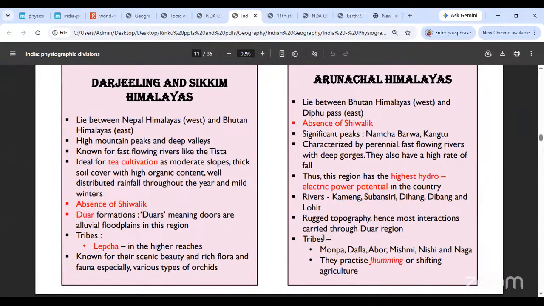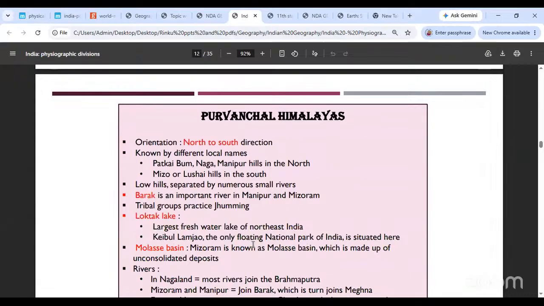Okay, you know there are hills over there that are named like this. So the hills are named after the tribes. It is not vice versa. It is not the tribes which are named after the hills. Normally, what happens is people belong to a certain region, and so they acquire the name of that region. Over here, it is the exact opposite. The hills are named after the tribes. Okay, the physiographic features or the hills will be named after the people. And these people practice jhumming or shifting cultivation. Okay, this is a famous thing over here in northeast India, jhumming or shifting cultivation.